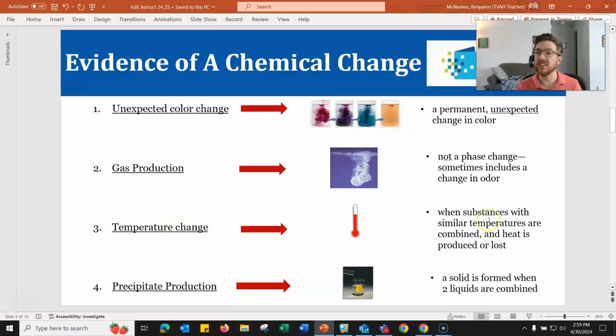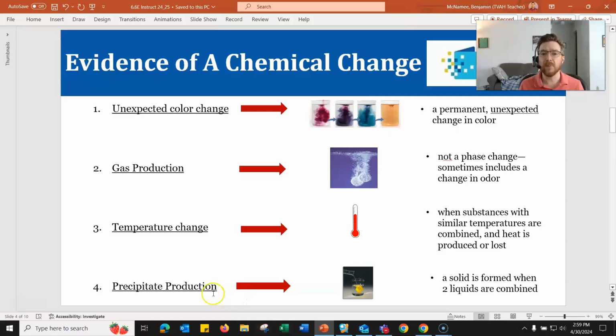Then we have temperature change. This is when substances of similar temperatures are combined and heat is either lost or produced. So for example, if 2 relatively cold substances are combined and all of a sudden the temperature of the new substance is a lot warmer, or 2 warm substances are combined and the new substance's temperature plummets, that could indicate a temperature change, indicating a chemical change.